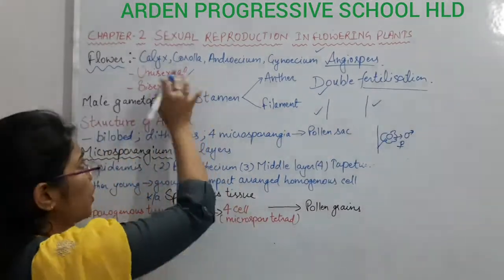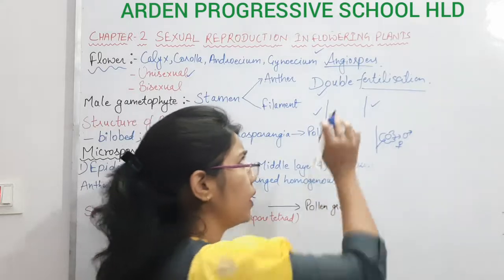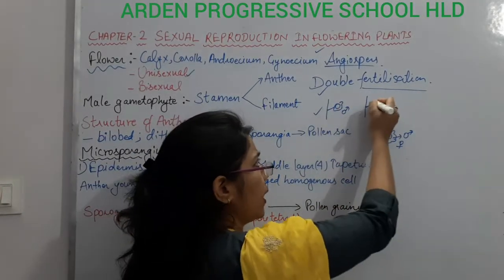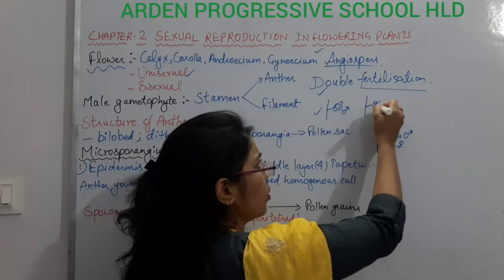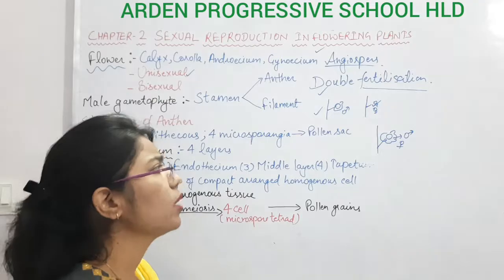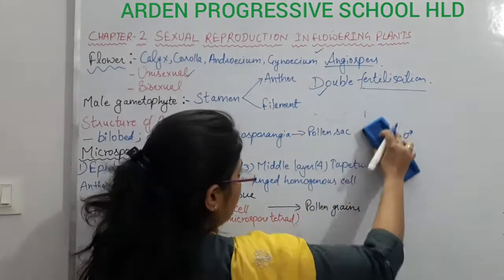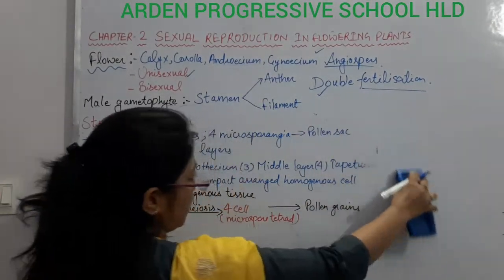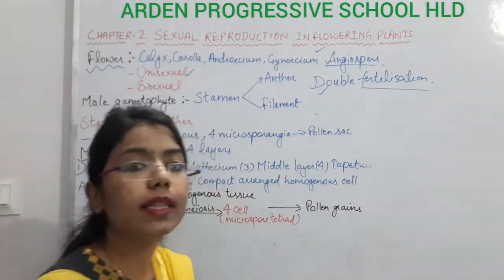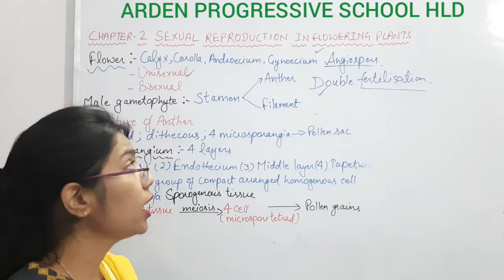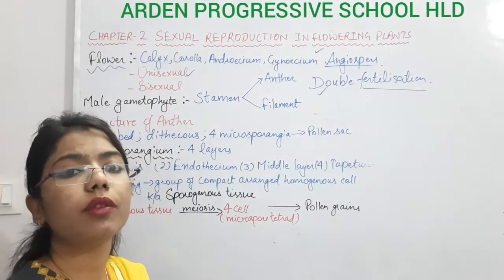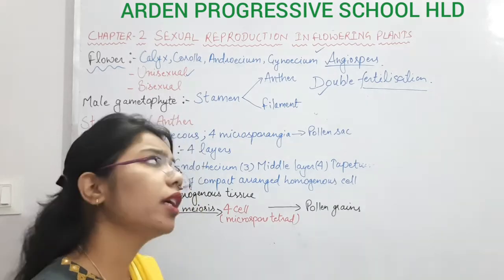But in case of unisexual, there will be one flower that will be the male, and one flower that will be the female. So it can be present in different parts: male flower and female flower. But now, to make you understand, I am going to draw the structure of a bisexual flower. It means a flower which contains the male reproductive unit as well as the female reproductive unit, both.